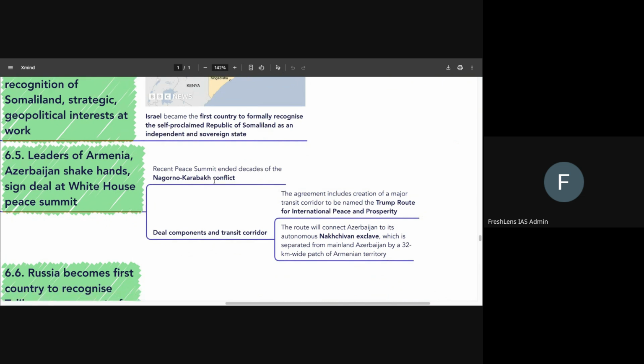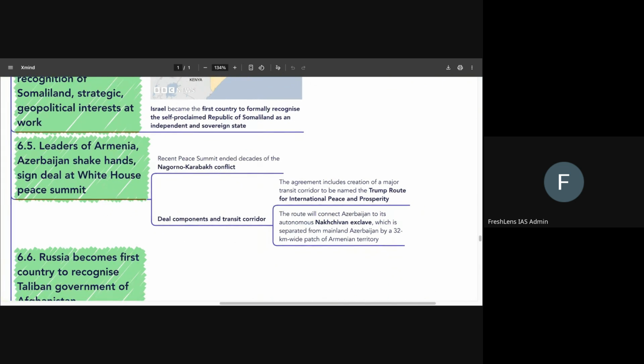Then comes the next topic, which is the Armenia-Azerbaijan conflict. And at the center of that conflict has been Nagorno-Karabakh. What happened last year was that the US, President Trump, tried to negotiate a peace deal. And in that peace deal, he gave a lot of conditions with regards to the agreement. What we can focus upon, however, is the autonomous Nakhchivan exclave, which is related to Azerbaijan. Okay? And it will basically connect it from mainland Azerbaijan with the 32-kilometer